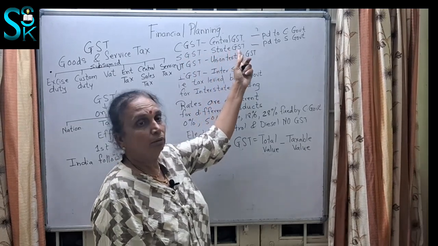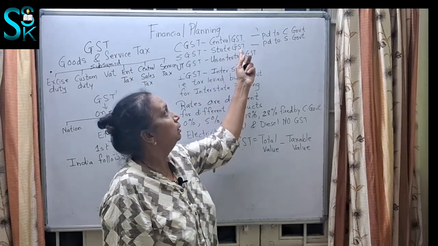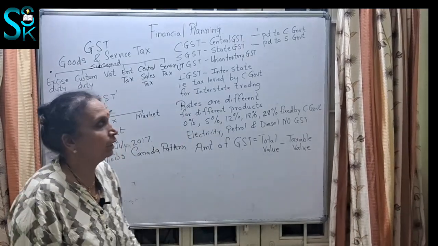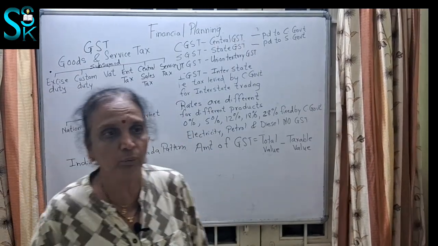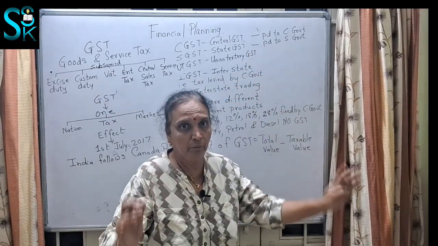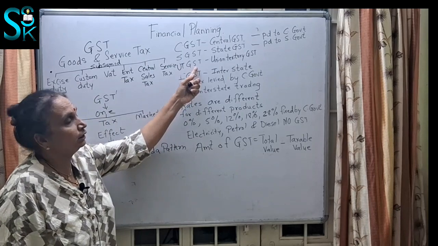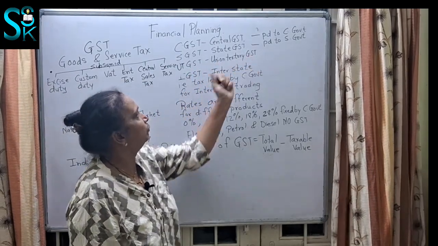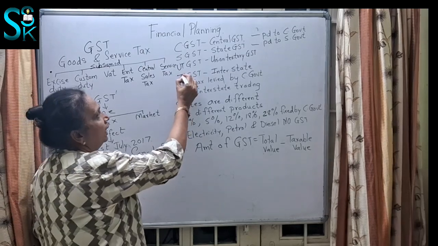SGST is nothing but state GST, which is to be paid to the state government. State governments are like Maharashtra, Kerala, Uttar Pradesh, Uttarakhand, and central government means India. Now UTGST: we have union territories, so it is union territory GST. Then another term that comes is IGST.